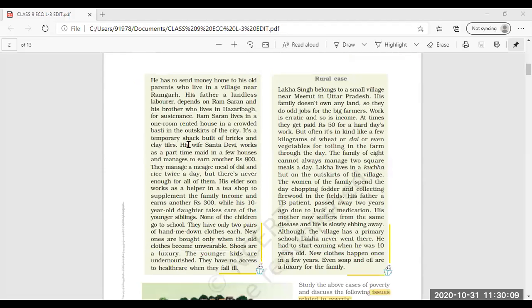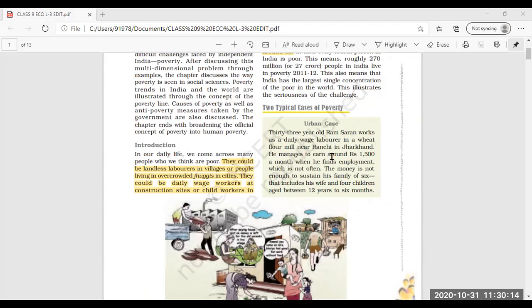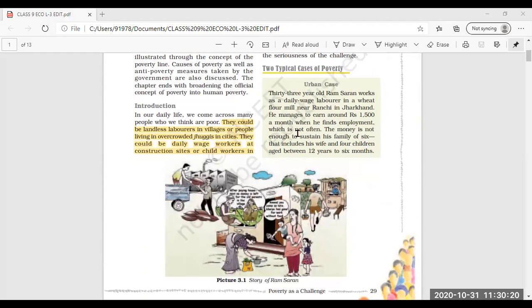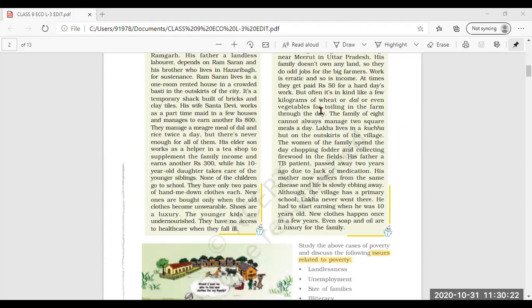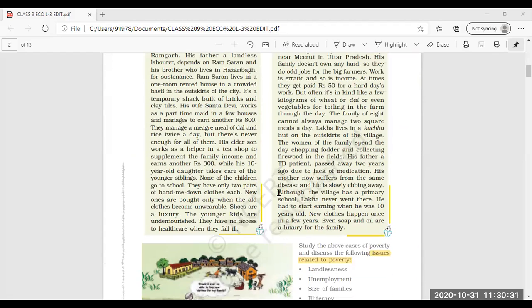Next, we have seen the two stories, the situation of two families. One is living in the urban area, that is in city life, and in the other case study we have seen the rural case, the family of Lakha Singh. In both cases we have seen how they are able to meet their daily requirements and the situation in which they are living.